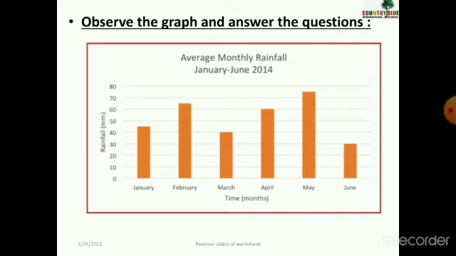Can you see, different months are given: January, February, March, April, May, June, and the different amounts of rainfall which were received. That means it is given how much rainfall was received in January, how much in February, and so on. Let me again remind you, this is just an example, not the same graph which we have done in the workbook. It is a different one. So we have to study this graph and answer the questions.